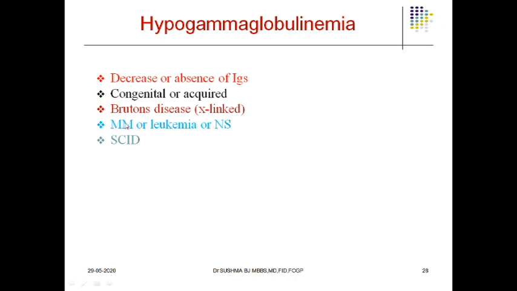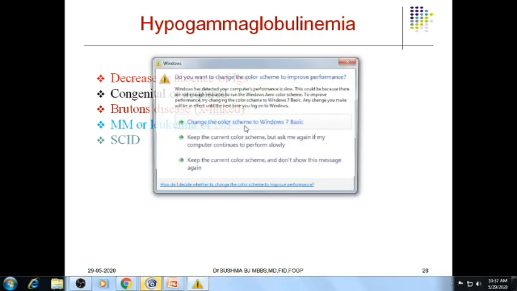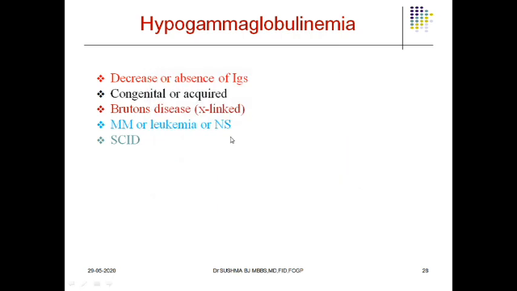The secondary causes include multiple myeloma, leukemia and nephrotic syndrome. In nephrotic syndrome, many proteins are lost, which are again antibodies. In multiple myeloma, only one particular clone of immunoglobulins is high. Suppose a patient with multiple myeloma is suffering from an IgG clone. That patient will have only IgG, but will not have IgM, IgA, IgD and IgE.